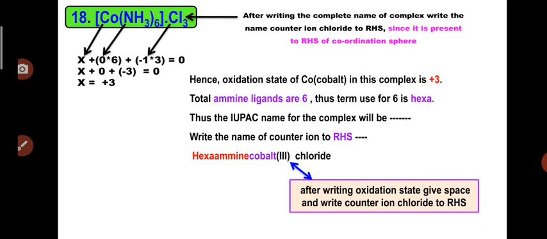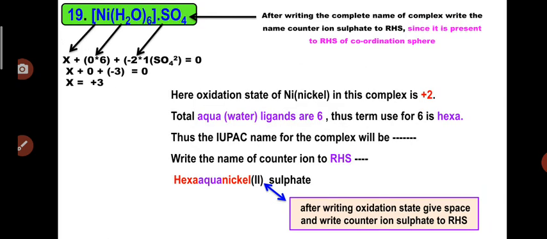So here you can see that there is no net negative charge on the complex. So we will write down the name of cobalt simply as cobalt, not cobaltate. So hexaamine cobalt 3 chloride, this is the complete name for this complex.